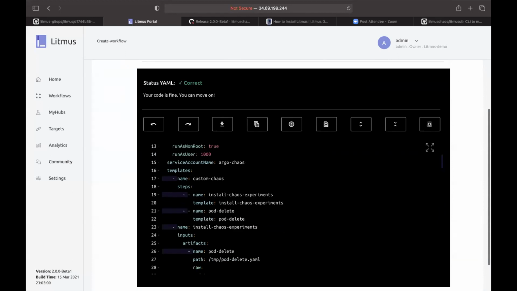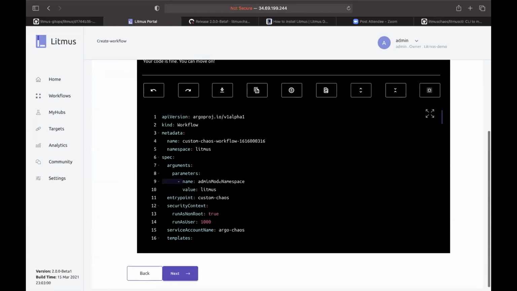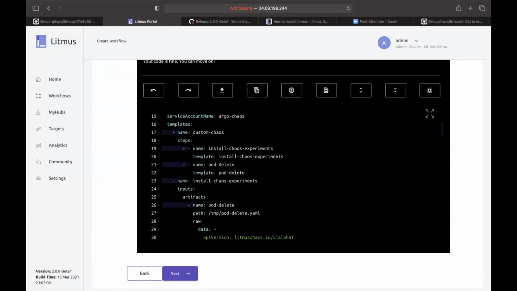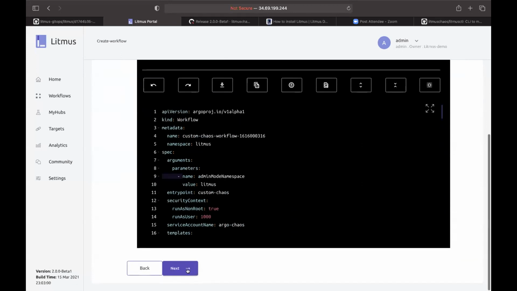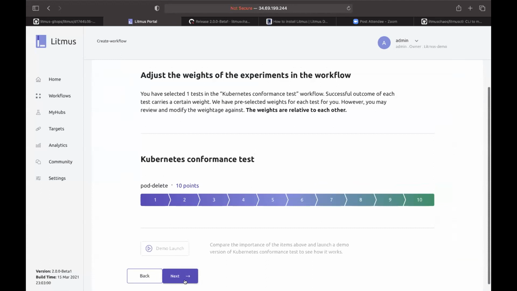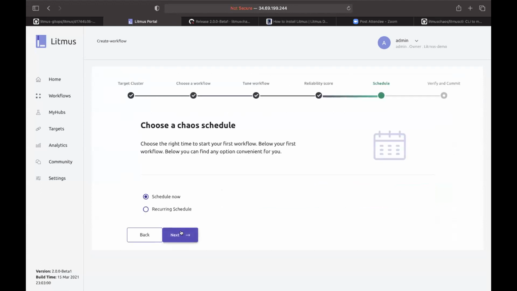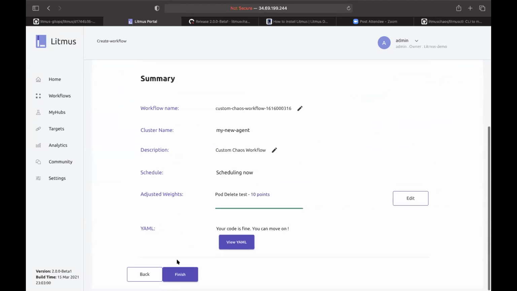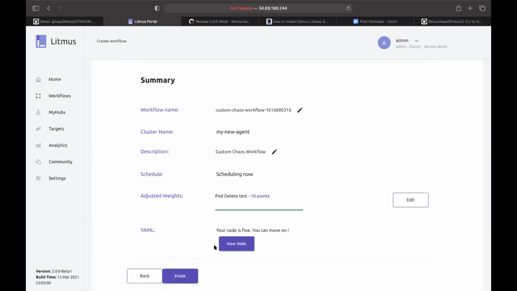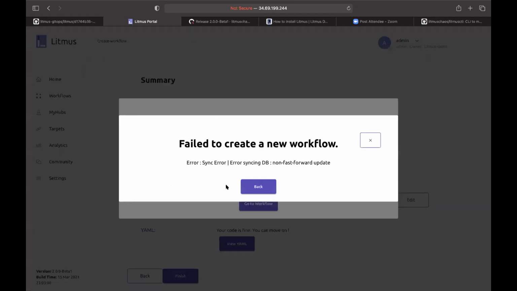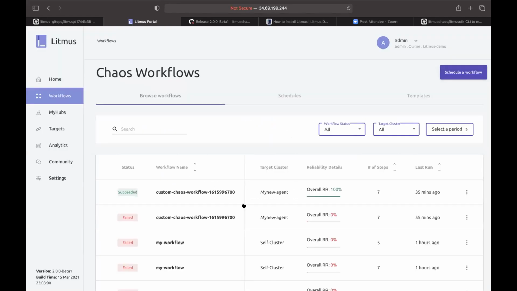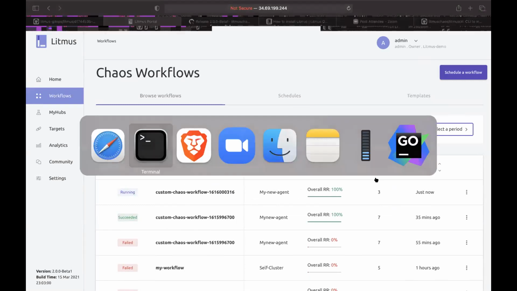Okay, so here is the workflow. It has the engine installation and the experiment, and let me schedule it. So I can assign some points. I'm going to schedule now and finish. Okay, so now it is running. I can also check in my cluster.